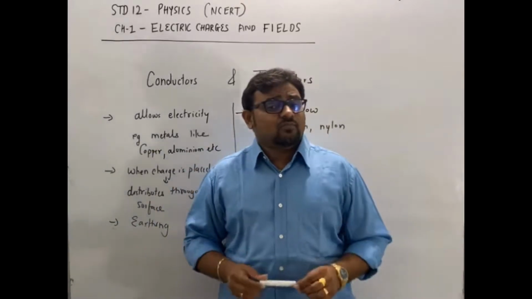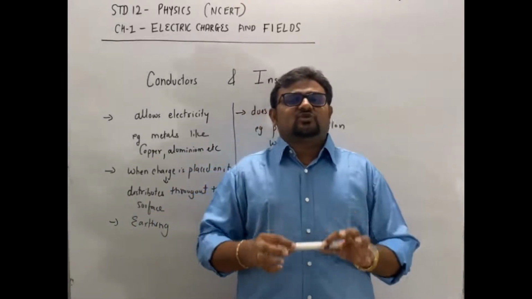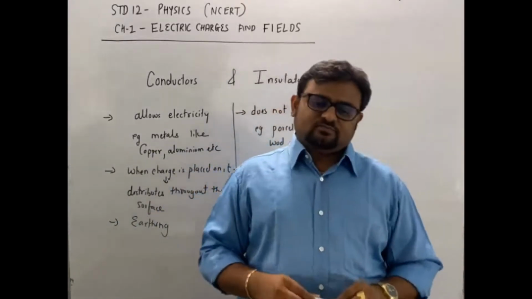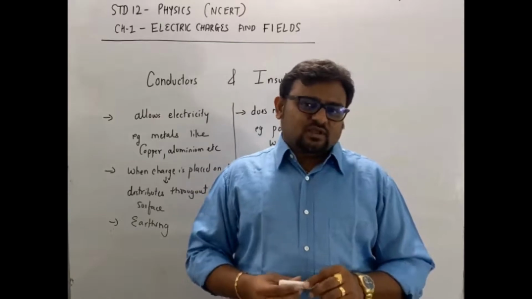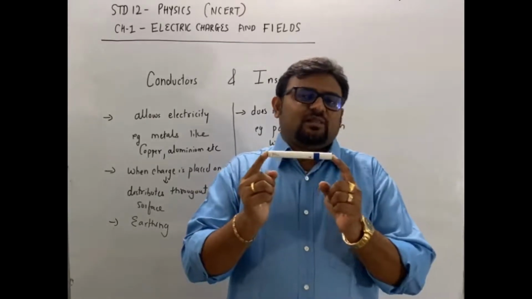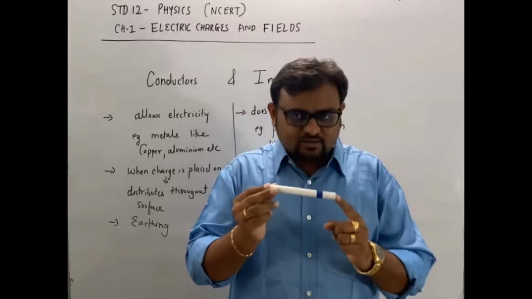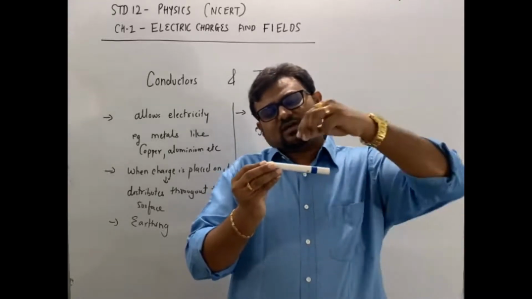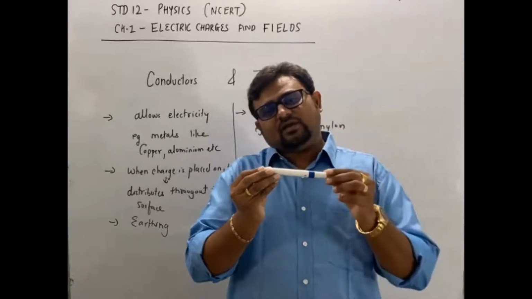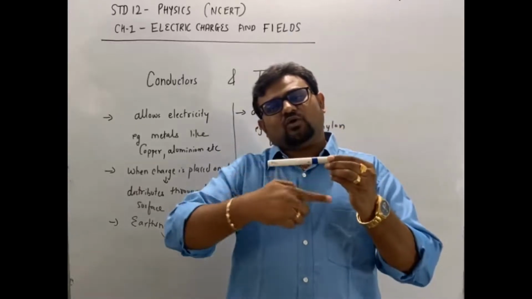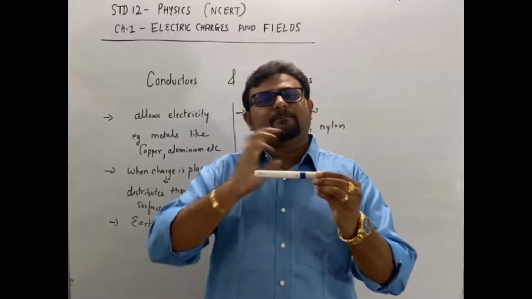Now, when you place a charge on the surface of a conductor, assume this is a metal pen, though it's actually plastic, just imagine that this is a metal pen. If I deposit some charge on the surface, what will happen? It will distribute throughout the surface of this pen.